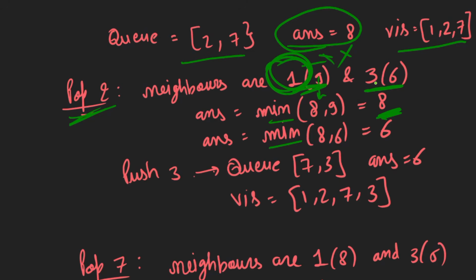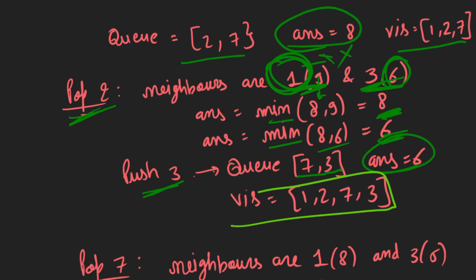Then we take the minimum of 8 comma 6, which is 6. Now 3 is not visited, so we push 3 into the queue. So now in the queue we have node 7 and node 3, our answer has become 6, and we have marked all the 4 nodes of the component as visited.